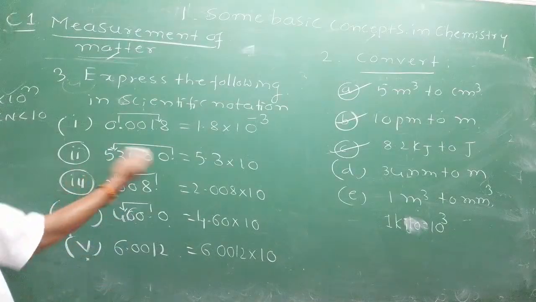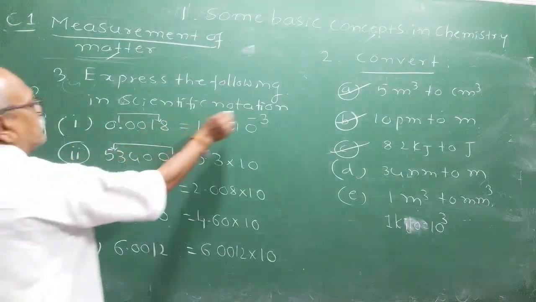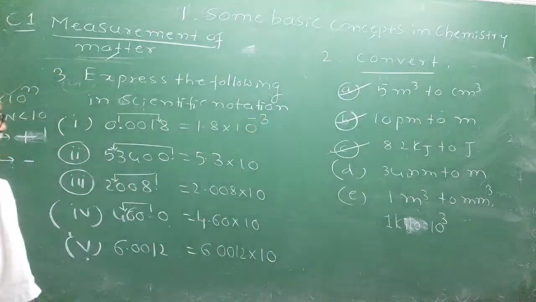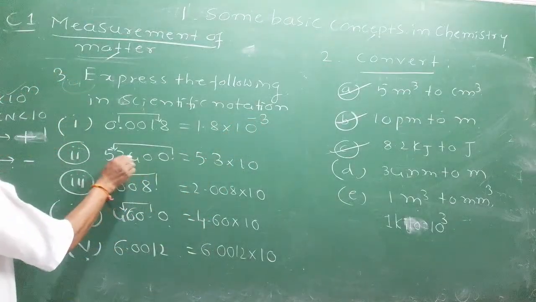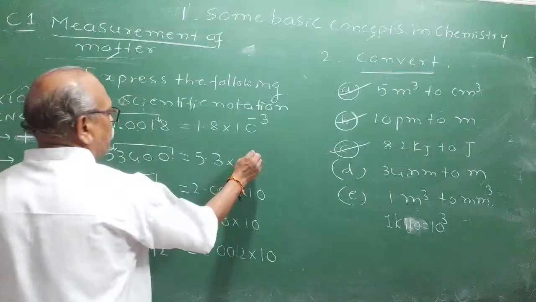Left shift, add. Right shift, subtract. You right shifted here, subtracted minus 3. Left shifted 1, 2, 3, 4. Yes, exactly. Second one is plus 4.